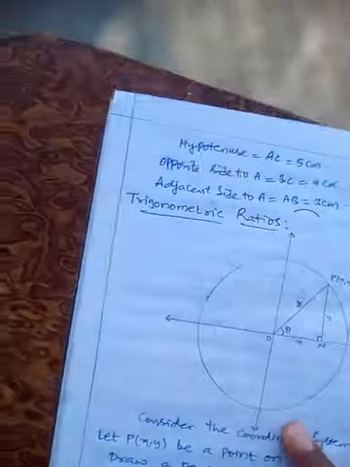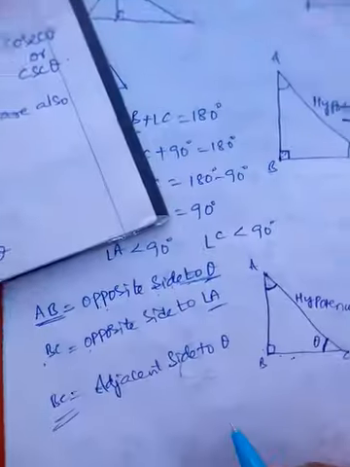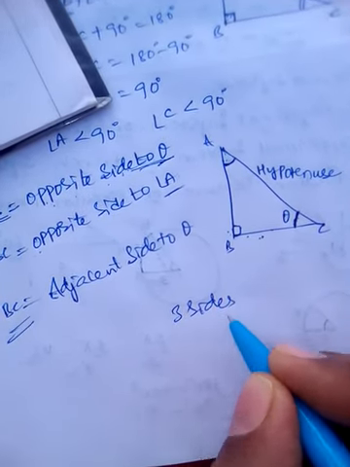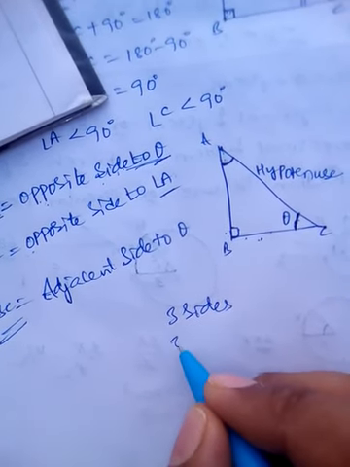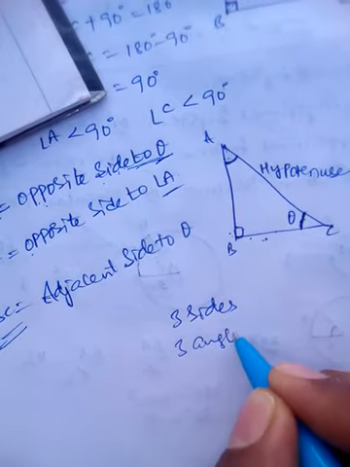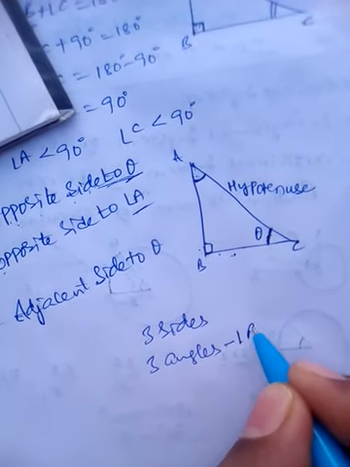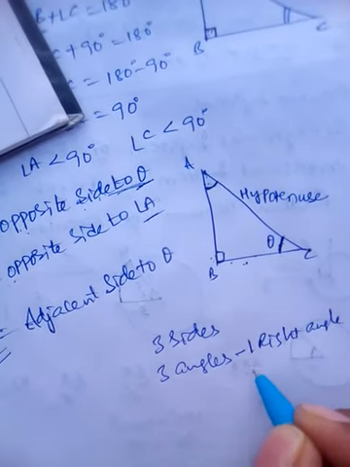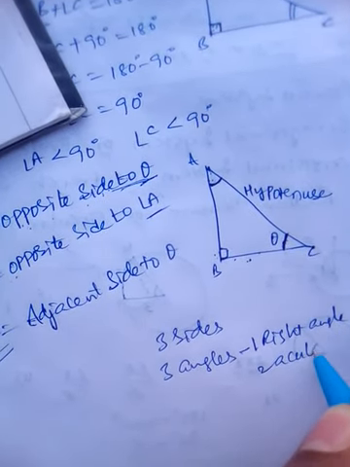Now, how many sides are there in a right angled triangle? Three sides. How many angles? Three angles, out of which one is a right angle and the other two are acute angles.